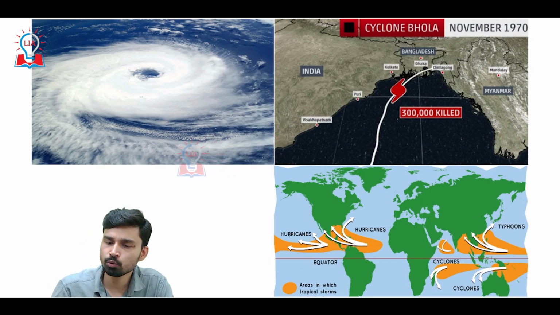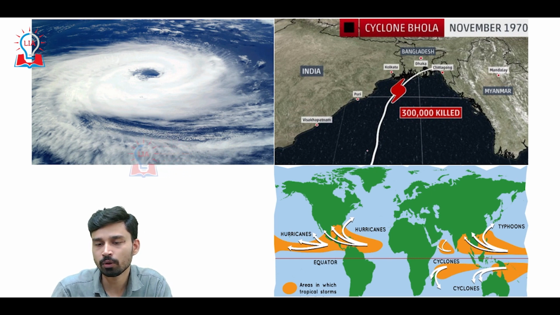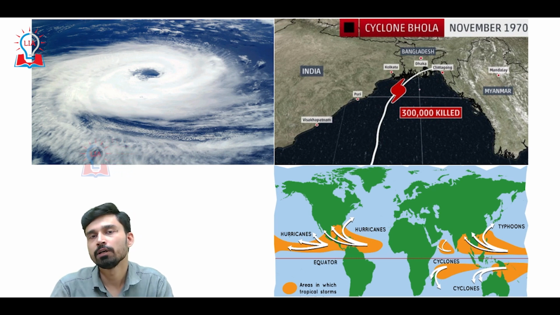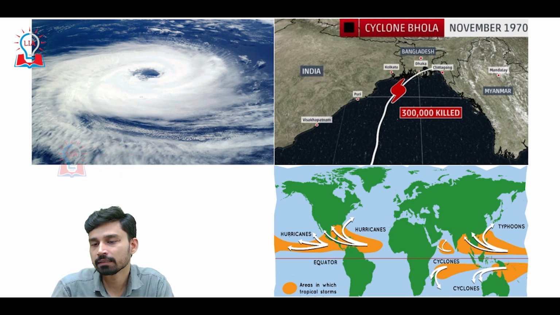If you try to understand the route map of this Bhola cyclone, you can see this white line tracing its route. It started somewhere in the Bay of Bengal, then moved in the eastern direction, impacting the Chittagong and Dhaka regions of Bangladesh.